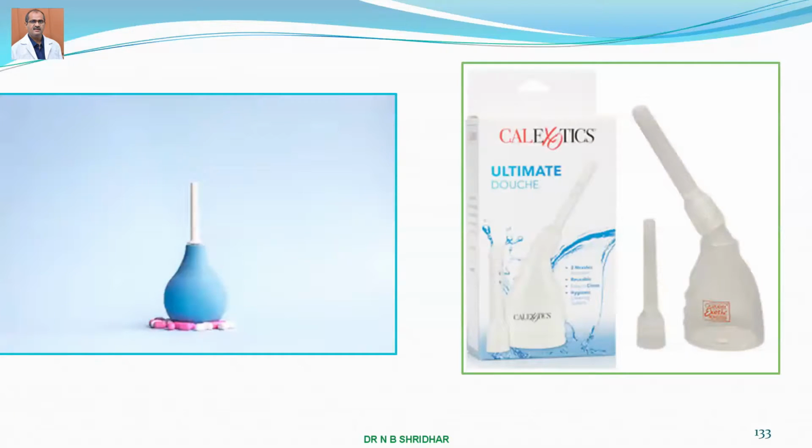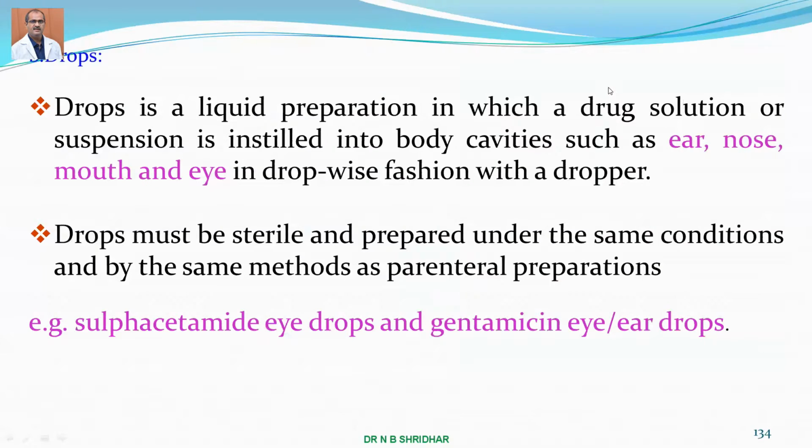Here you can see the structures of those irrigants, and in the rubber bulb the medicine is kept, and later after squeezing, the material will go through this catheter. And drops are a liquid preparation in which a drug solution or suspension is instilled into a body cavity, such as the ear, nose, mouth, and eye drops. The drops must be sterile and prepared under the same conditions and by the same methods as parenteral preparations, under sterile conditions, free of bacteria and microorganisms.